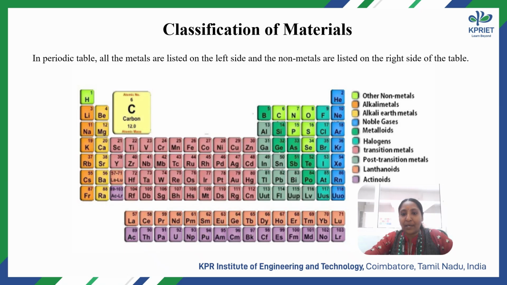Then metalloids, non-metals, like carbon, nitrogen, oxygen, phosphorus, sulfur, selenium, and we have the halogens, noble gases, lanthanides and actinide series.